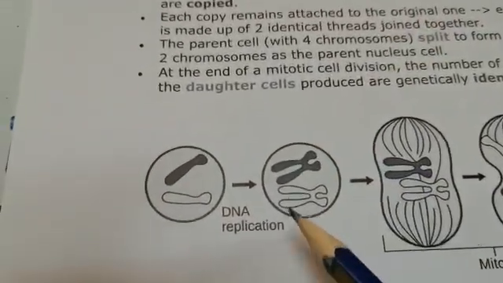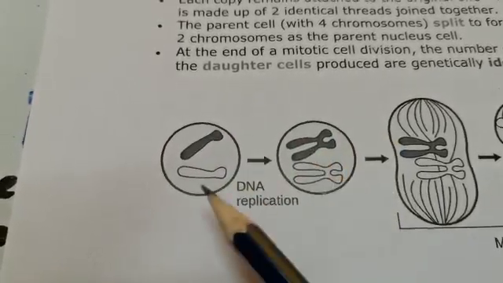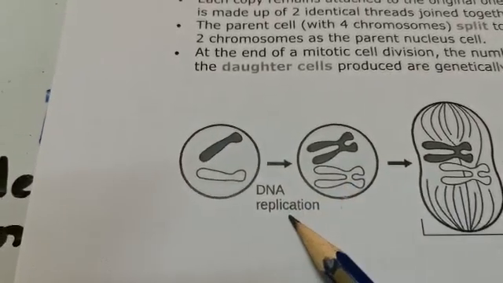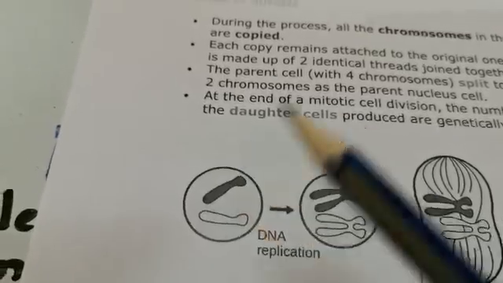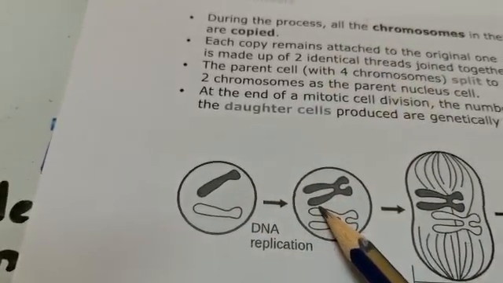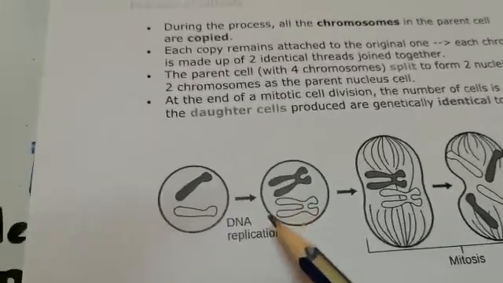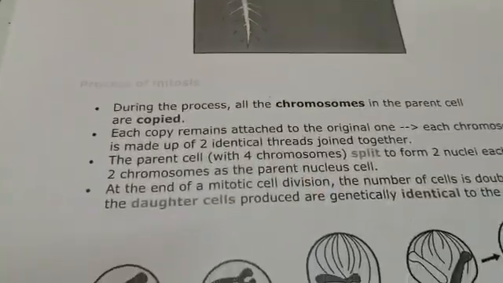In this diagram you can see the copy of the black colored and the copy of the white colored chromosomes. That copying process is called replication, making a new copy of the same thing. That is DNA replication, the first step.